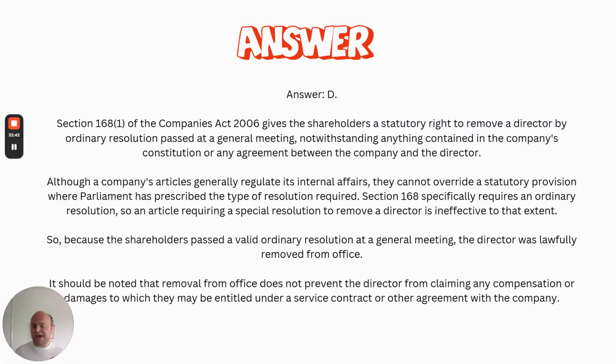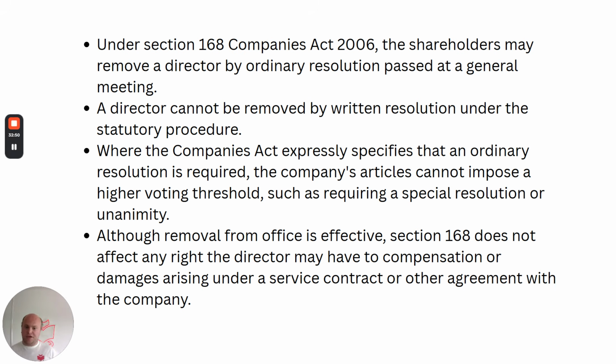Your articles cannot raise that ordinary resolution any higher. It must be via ordinary resolution passed at a general meeting. Again, summarised here: under Section 168, the shareholders may remove a director by ordinary resolution at a general meeting. It can't be removed by written resolution. The Companies Act expressly specifies an ordinary resolution is required, so you can't impose that higher voting threshold. So the director has been removed.